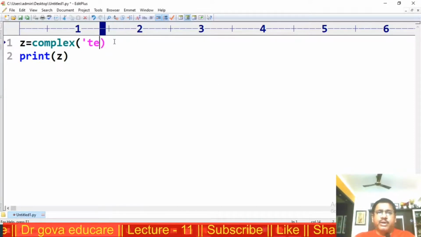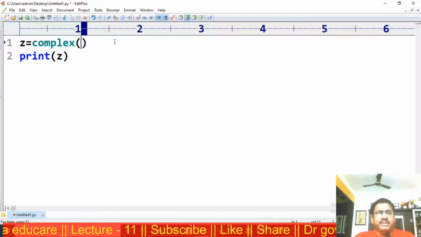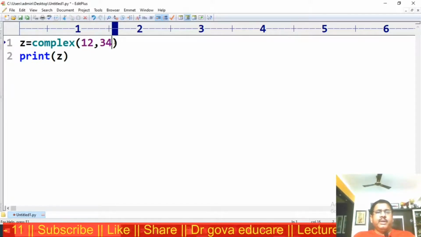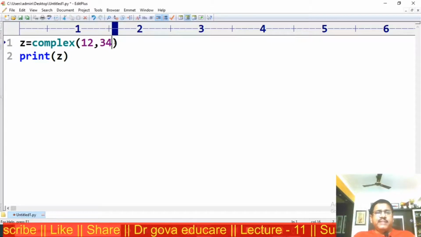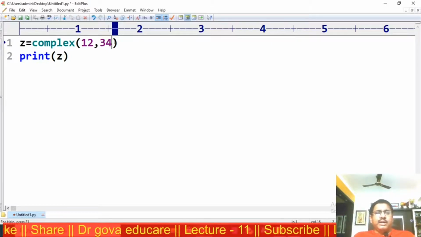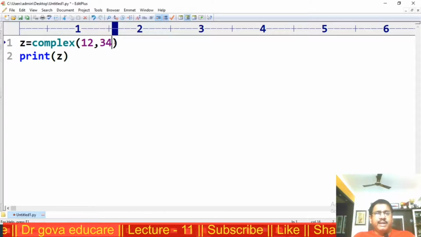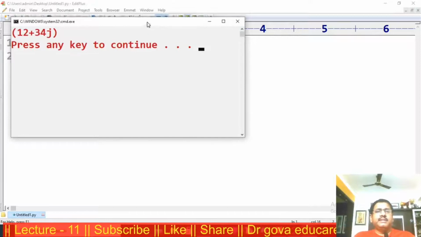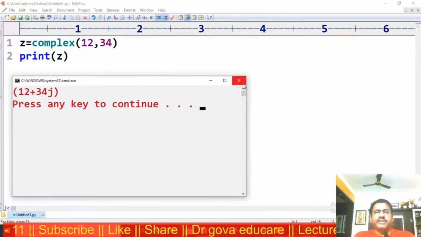The second form, z is equal to complex of 12, 34. Now this converts into 12 as the real part, 34 as the imaginary part. The output is 12 plus 34j.